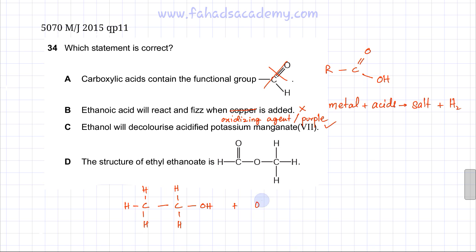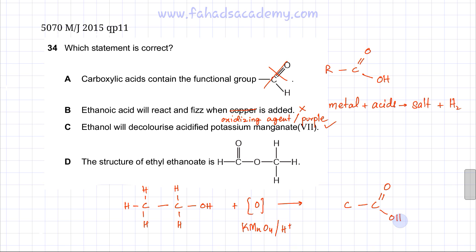You don't need to actually know the exact equation, so it would be represented as an O with a bracket around it. That would indicate an oxidizing agent. This purple colored KMnO4 is a very good oxidizing agent. Generally, it's used in acidified condition, and you heat it. When you do that, this ethanol is going to get oxidized into carboxylic acid. Carboxylic acid has this functional group.